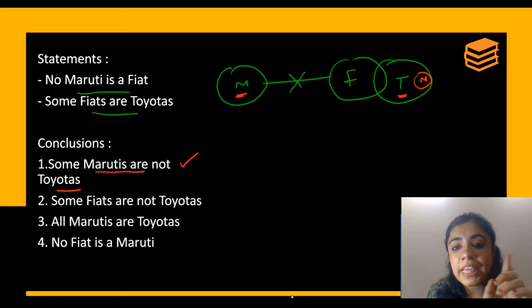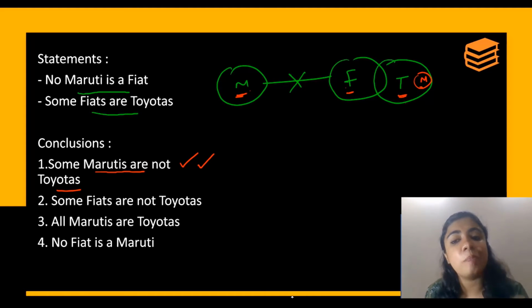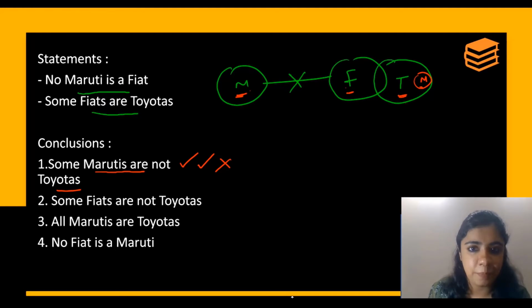See, Maruti and Fiat cannot intersect. If I put my Maruti here, still my Maruti and Fiat are not intersecting. So all the Marutis can go inside Toyotas. The opposite is possible. And since the opposite is possible, it is not a correct conclusion.